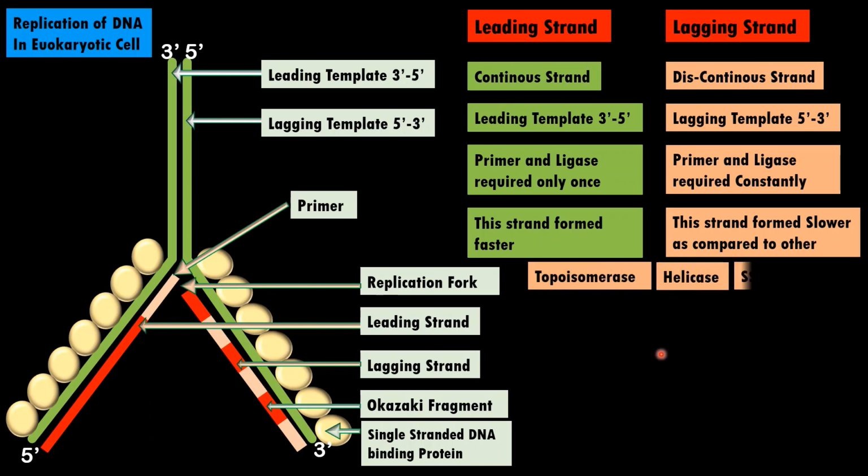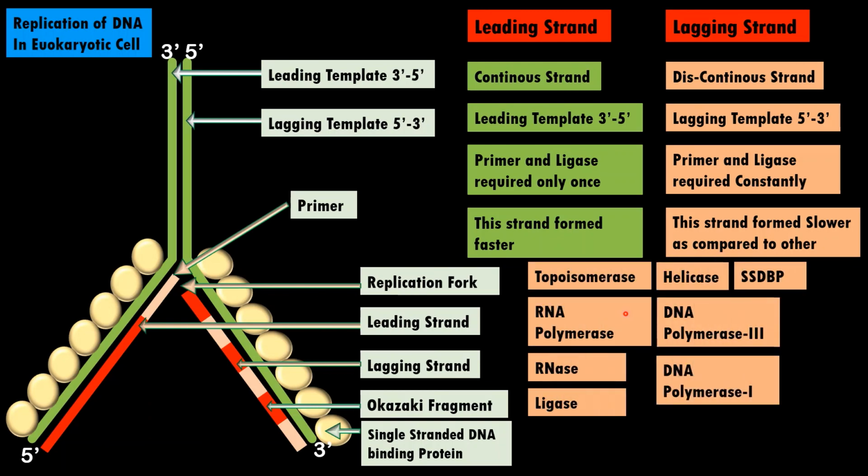Now to summarize again, these are the various enzymes required for replication of DNA. Topoisomerase is required to remove the tensions of the DNA. Helicase, which is also called unwindase, will convert double-stranded DNA into single-stranded DNA. Single-stranded DNA is protected by single-stranded DNA binding proteins. RNA polymerase will form the RNA primer. DNA polymerase 3 will form the polymer of DNA. This RNA primer is removed by the enzyme called RNase. The gap of the RNA primer is filled by DNA polymerase 1, which is further joined by ligase.